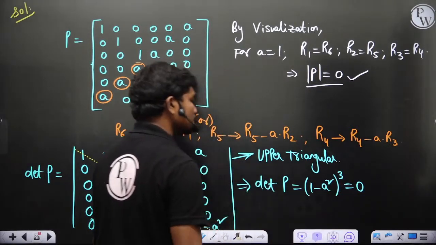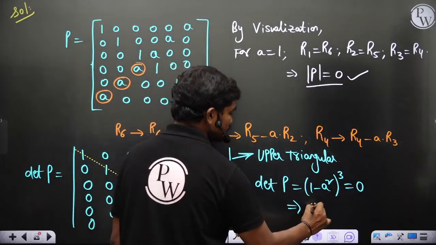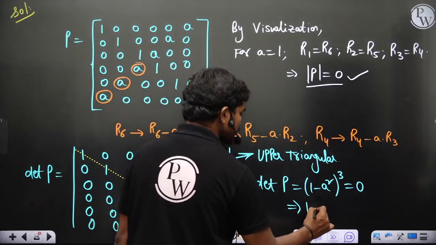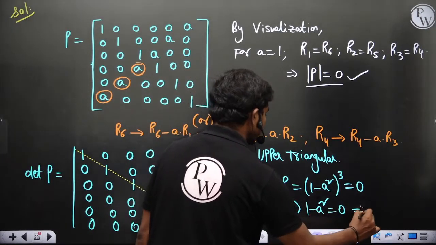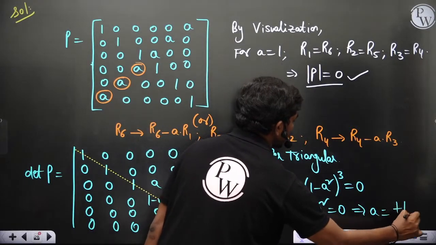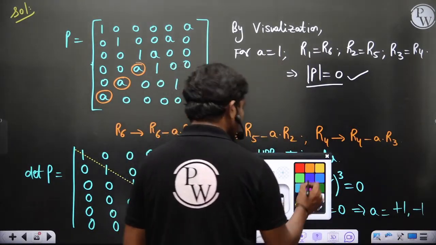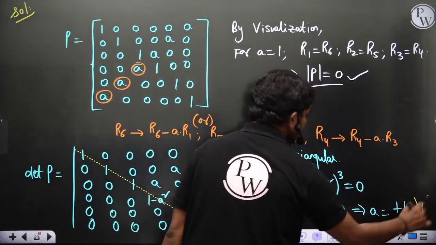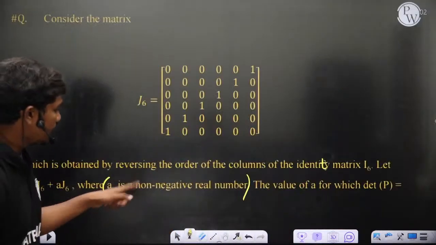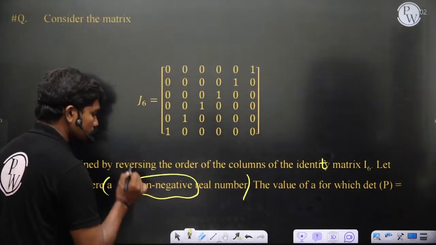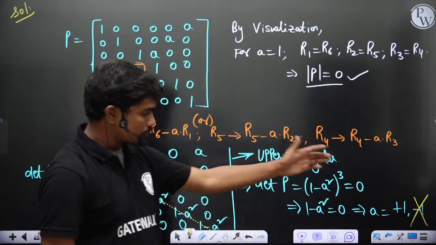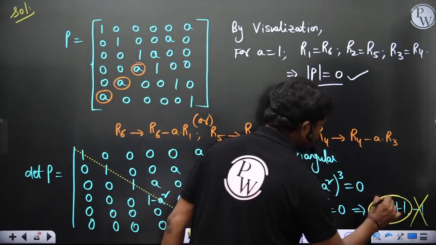That's it. So this has to be 0. So this implies A square minus 1, or maybe 1 minus A square, has to be 0. So this tells you A equals plus 1 comma minus 1, but you cannot take minus 1 because in the question they have mentioned A is non-negative, okay? So this is non-negative, so ultimately you cannot take minus 1. So A is equal to plus 1 is what you have.